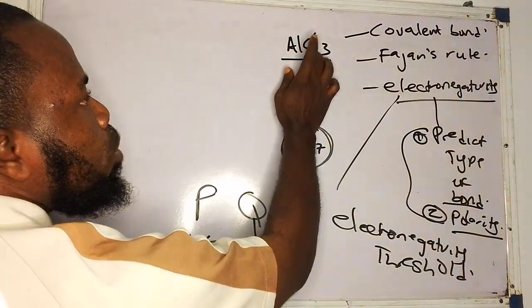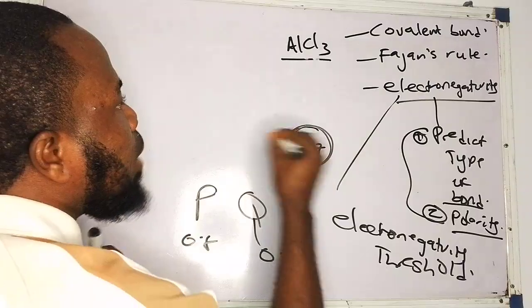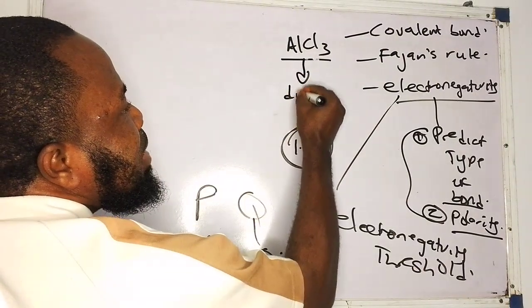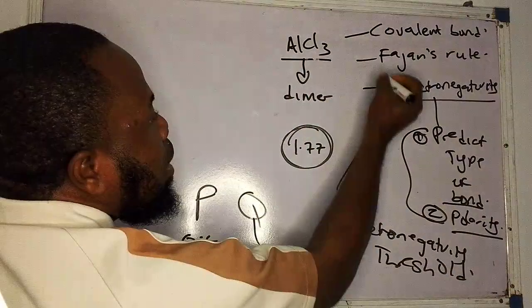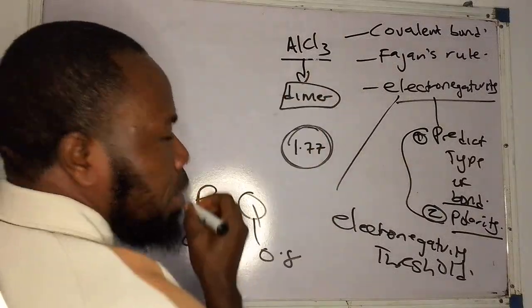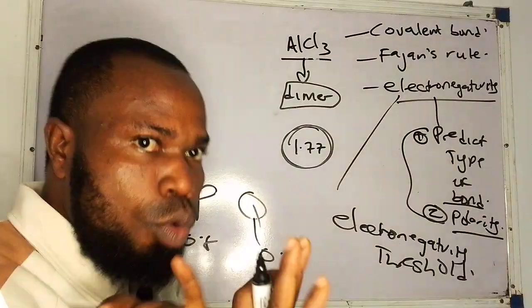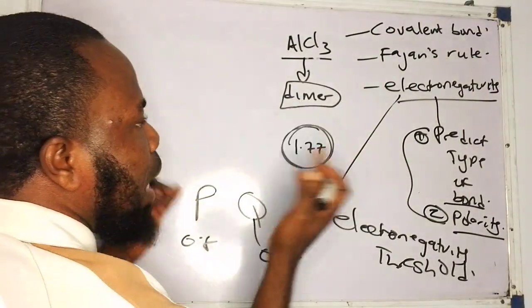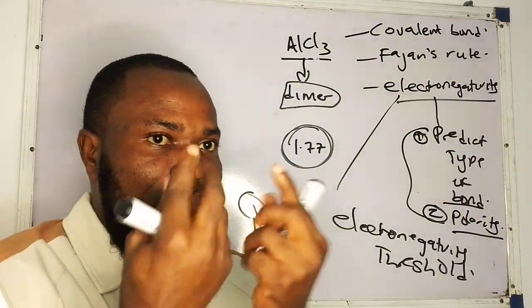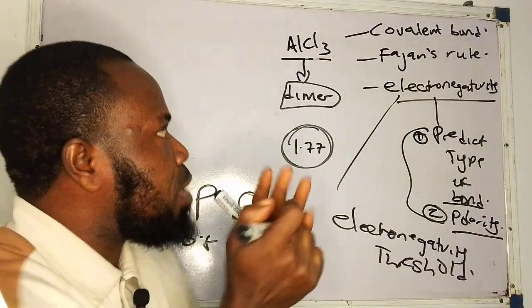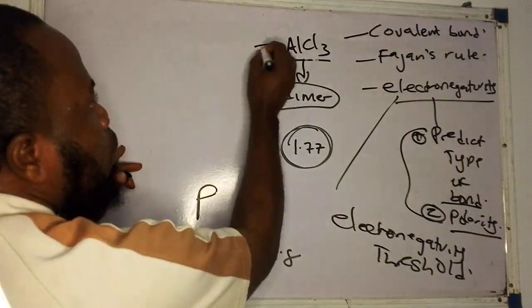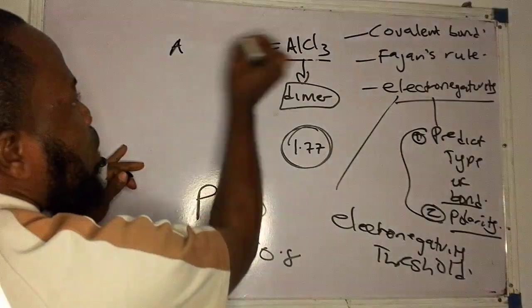Now, come back and stay with me. This aluminum chloride, please take note, exists commonly in the vapor state as a dimer. If you are coming up in chemistry, you might say, oh, don't speak big grammar again. No, don't worry yourself. What's a dimer? A dimer means, from the word di, two molecules joined together.